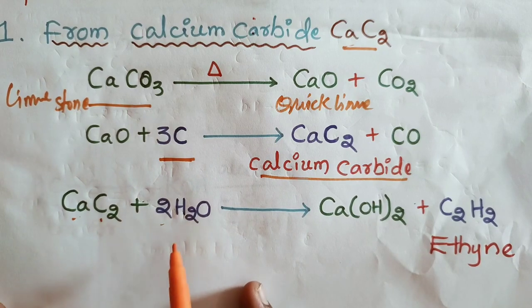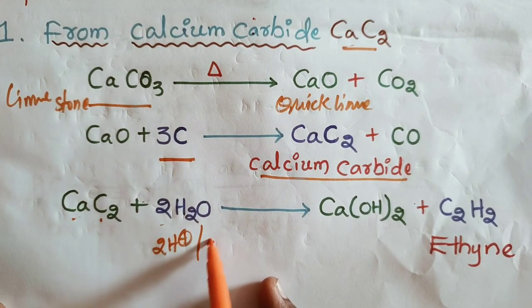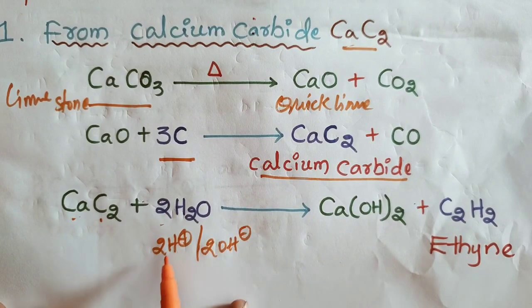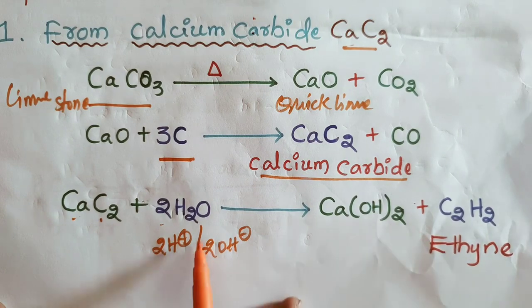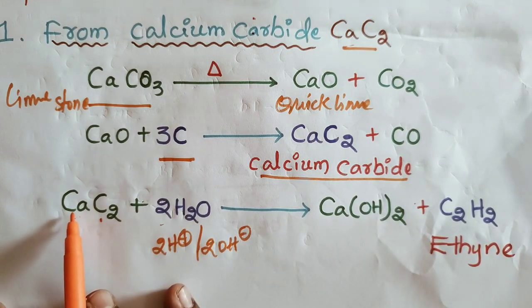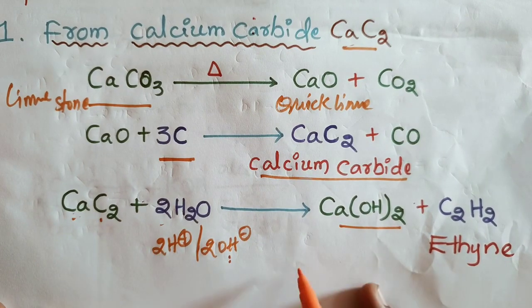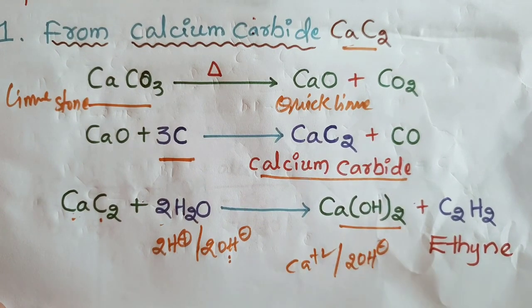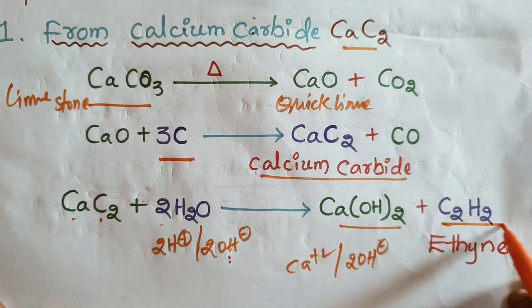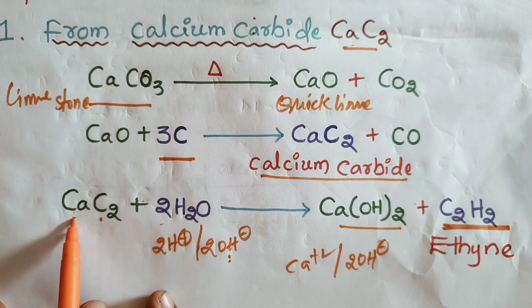CaC2 and 2H2O: 2H2O contains 2 H plus and 2 OH minus, and the 2 H plus with C2 give C2H2, and Ca 2 plus with 2 OH minus gives Ca(OH)2. So ethyne, an alkyne, is prepared by the hydrolysis of calcium carbide.